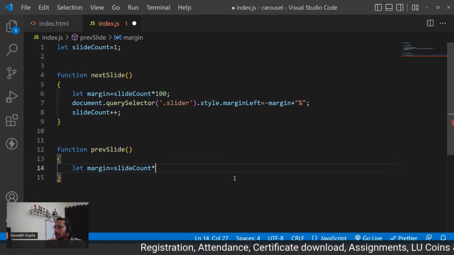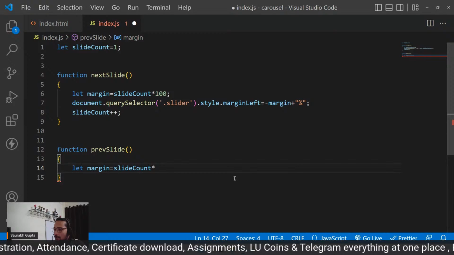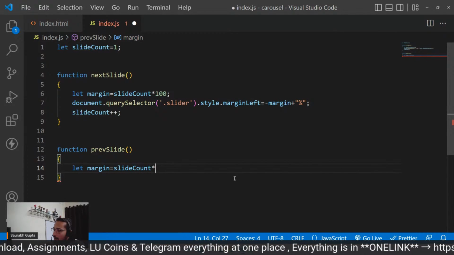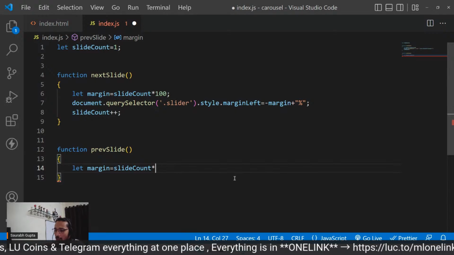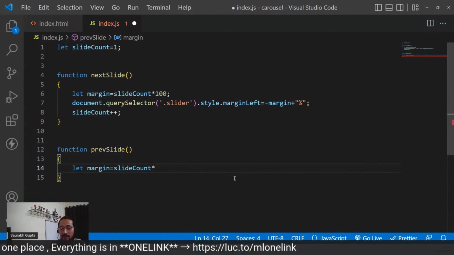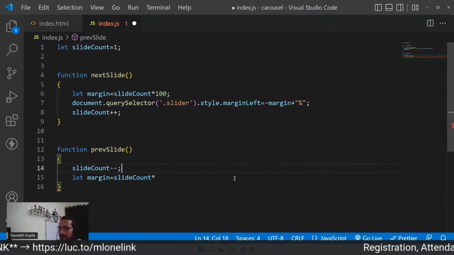So how will it work? Let me think. Will our slide count work? Okay, we have to make a different logic now. Yes, minus minus, but initially, because first we have to make it minus minus, right? So whenever previous is called, first you have to make slide count minus minus. Then only you can calculate, correct?